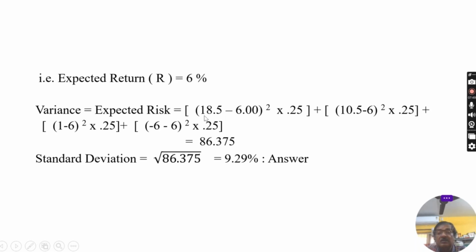in this way. This is Ri minus R1 square into probability 0.25. In this case, all the probabilities are the same. That's why for every multiplication, the value 0.25 has been used. But it may be different also. Whatever the value of probability concerned to the return, you have to multiply in this way. First, find out the deviation, the return value minus the expected return, and then square it, and then multiply with the probability. You see the data again.